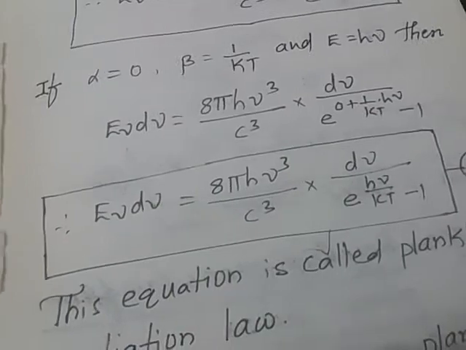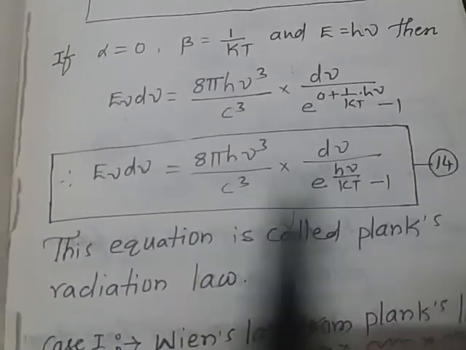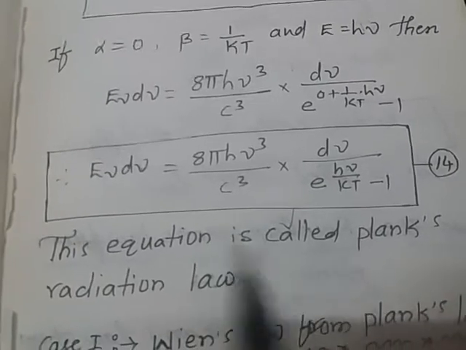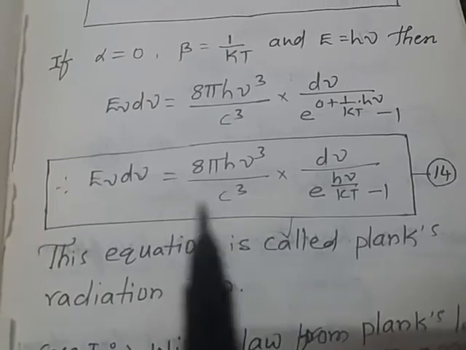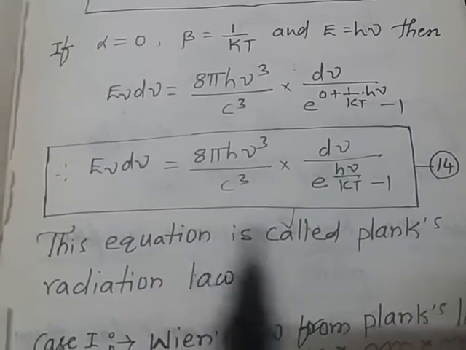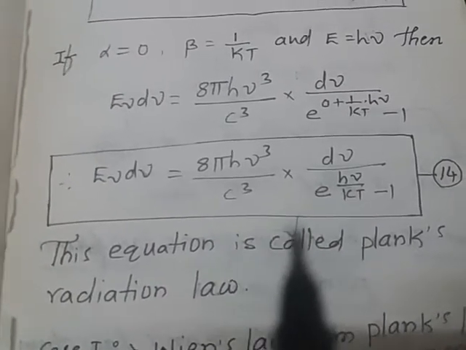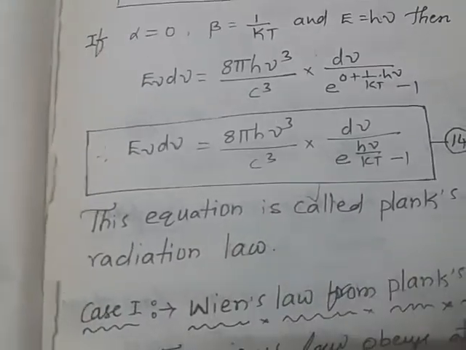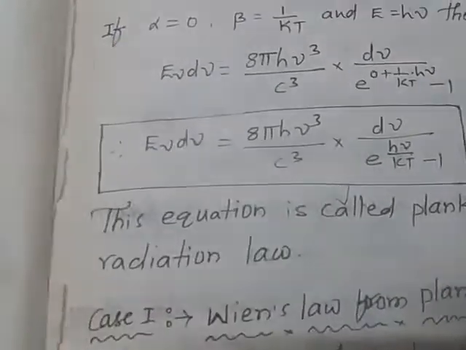This equation is called Planck's radiation law. This is the 14th equation. As from the Bose-Einstein distribution law, we have derived Planck's radiation law. Understood, students? This is very important for the essay question of 12 marks, so you have to prepare very well.